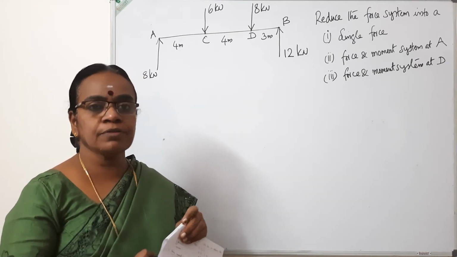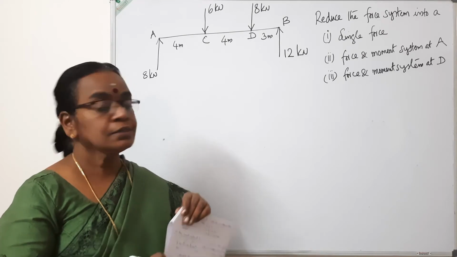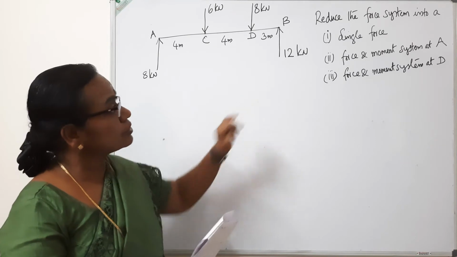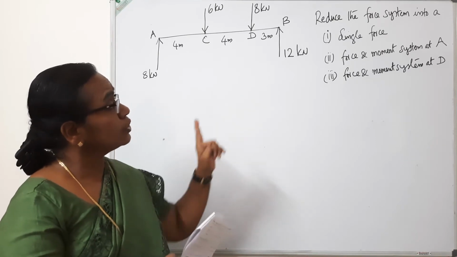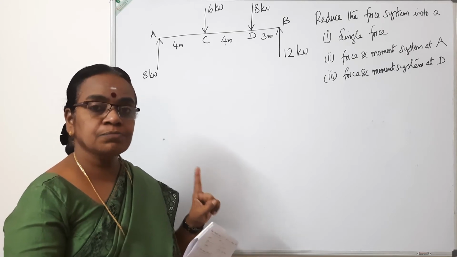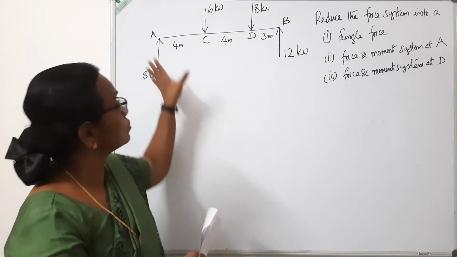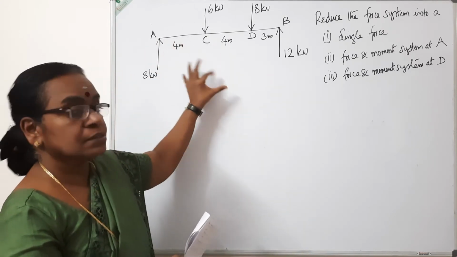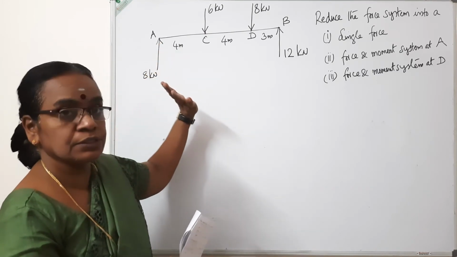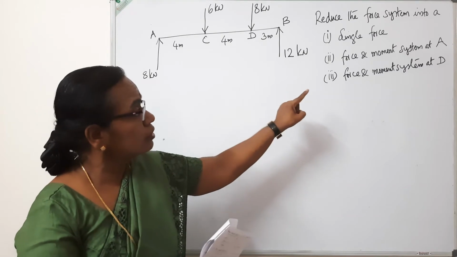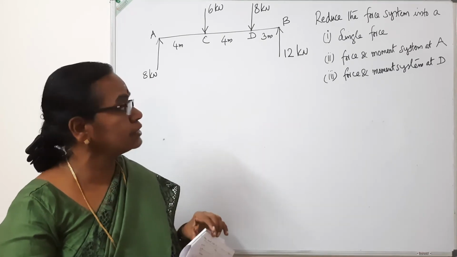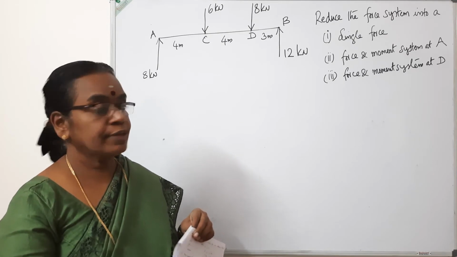Reduce the force system into a single force means find out the resultant of the force system. Second question: reduce the force system into a force and moment at A. So we have to replace the entire system into a single force at A and a moment. The third one: reduce the force system into a force and moment at D. We'll see one by one.